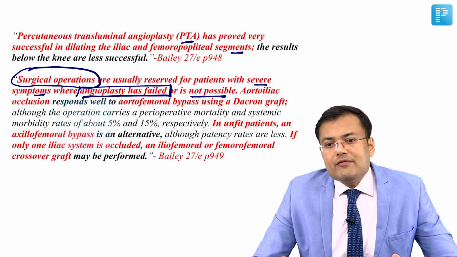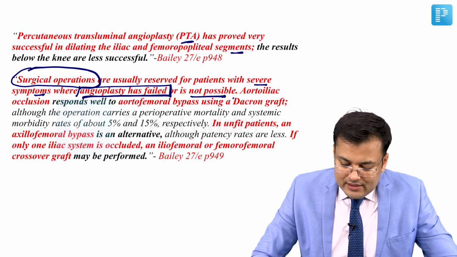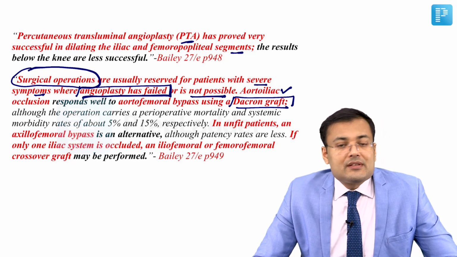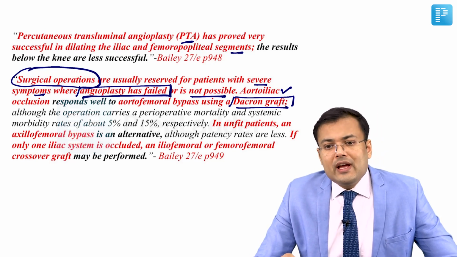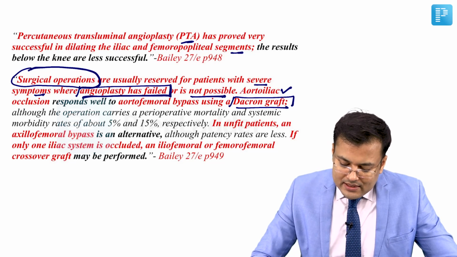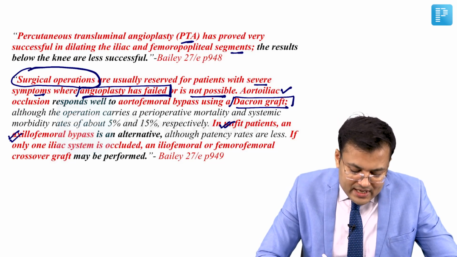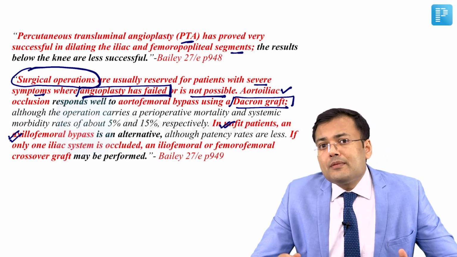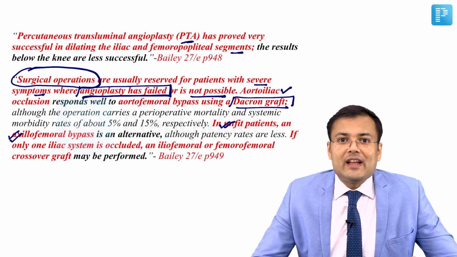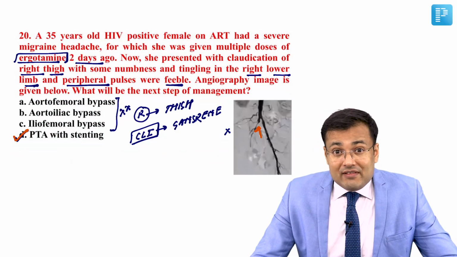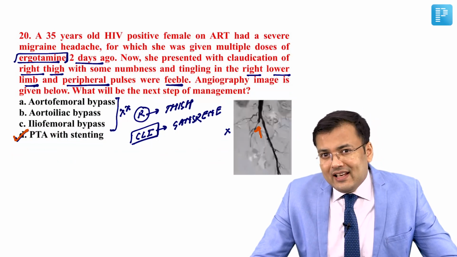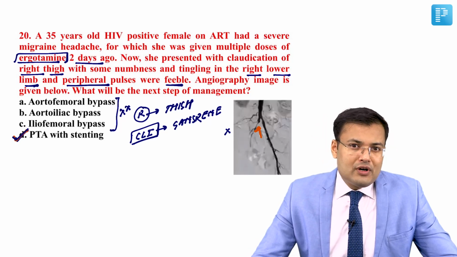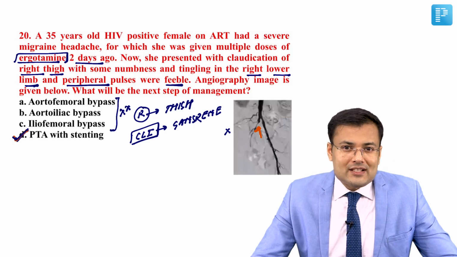And whenever we are going for any kind of bypass from aorta, synthetic grafts are used, and that's Dacron graft. In certain patients who are not fit for aortoiliac bypass or aortofemoral bypass, in unfit patients, we can go for axillofemoral bypass. But these are alternatives. What is the preferred treatment? It's PTA with stenting. If you see the question again, this patient is having signs and symptoms of critical limb ischemia involving common iliac artery, and we have to go for percutaneous transluminal angioplasty with stenting.